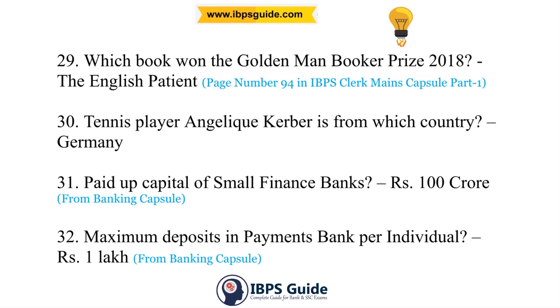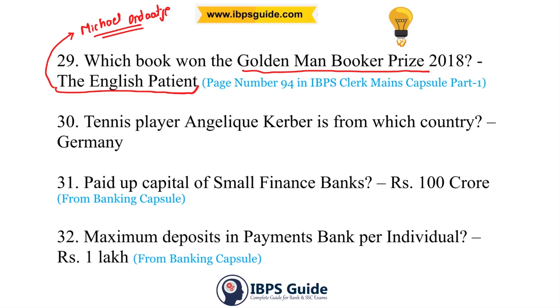29th question. Which book won the Golden Man Booker Prize 2018? And the answer is The English Patient. Now one more question which they have probability of asking is, who has written this book? And the person who has written this book is Michael Ondaatje. This you have to remember. This is important, and this was also mentioned in page number 94 in IBPS Clerk Mains Capsule Part 1.